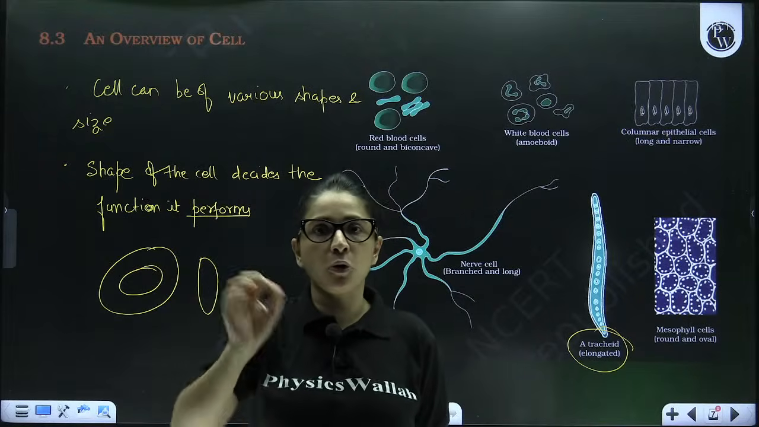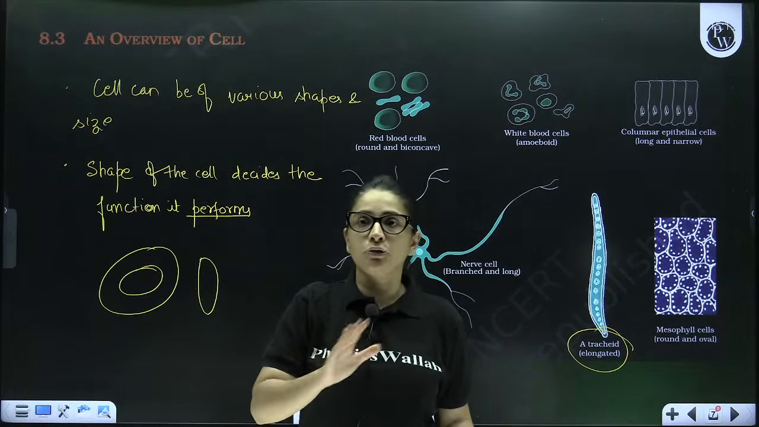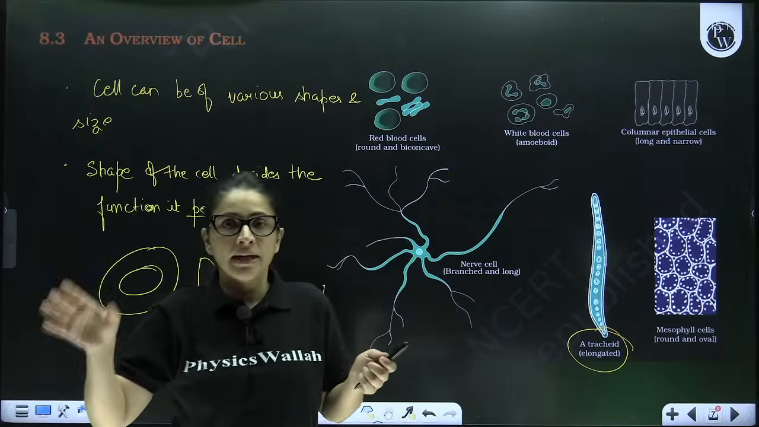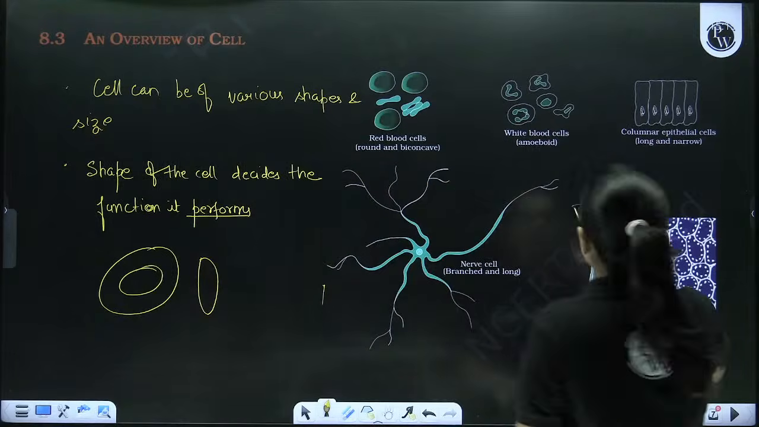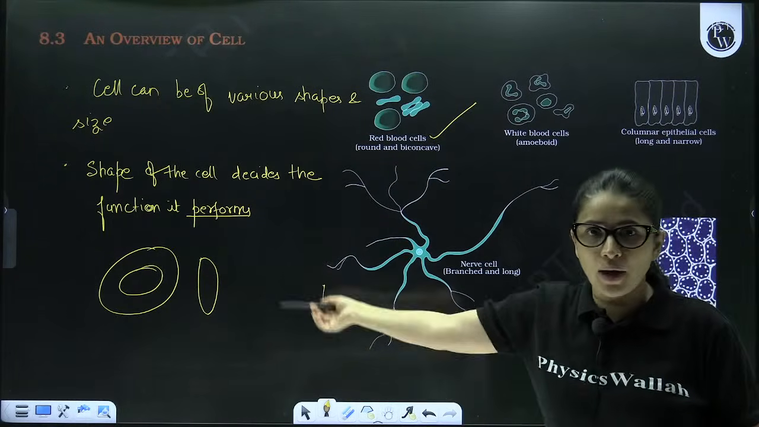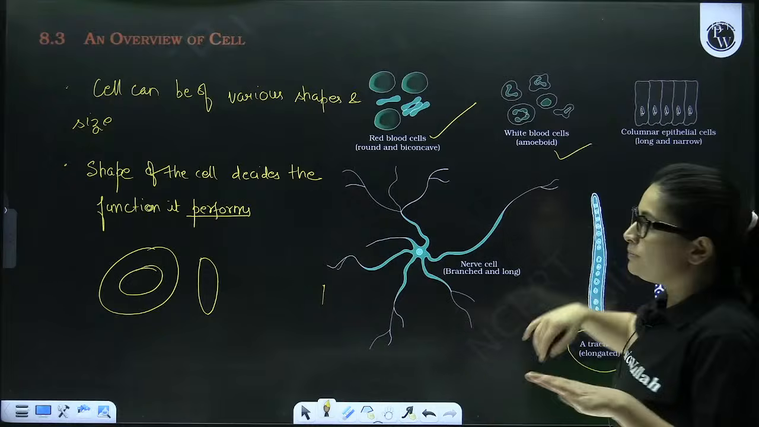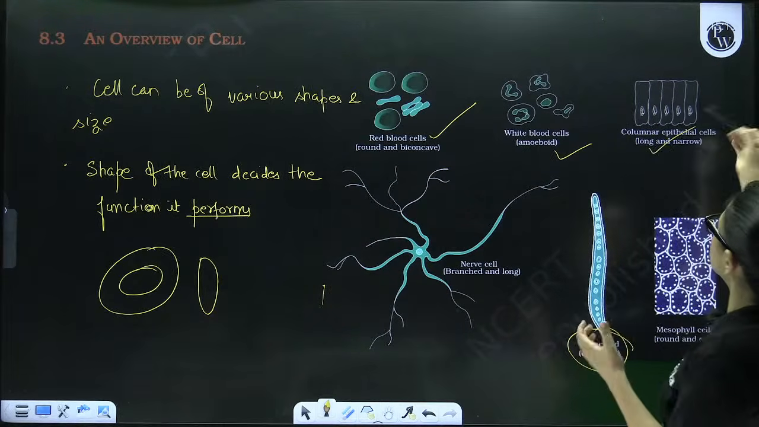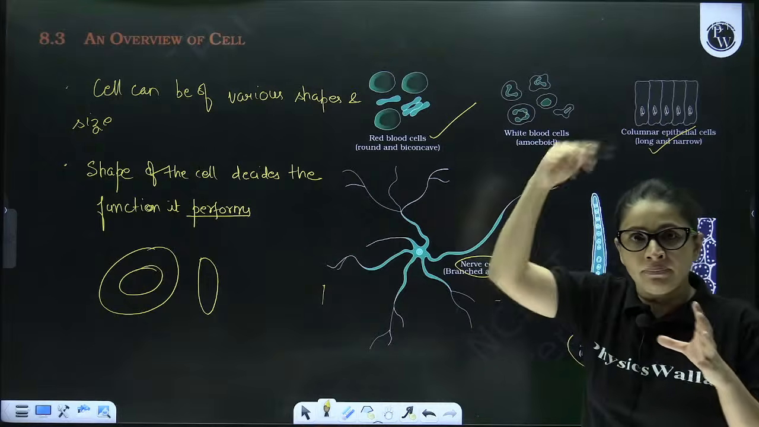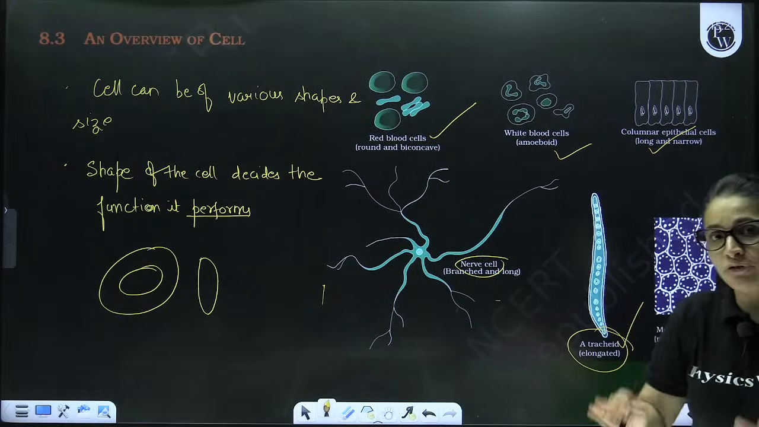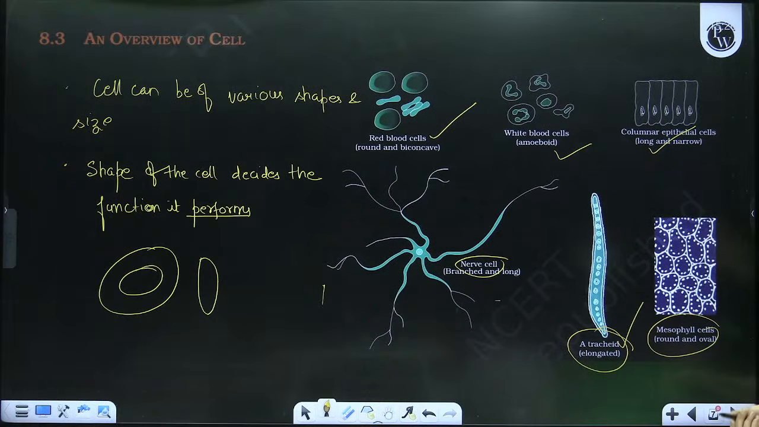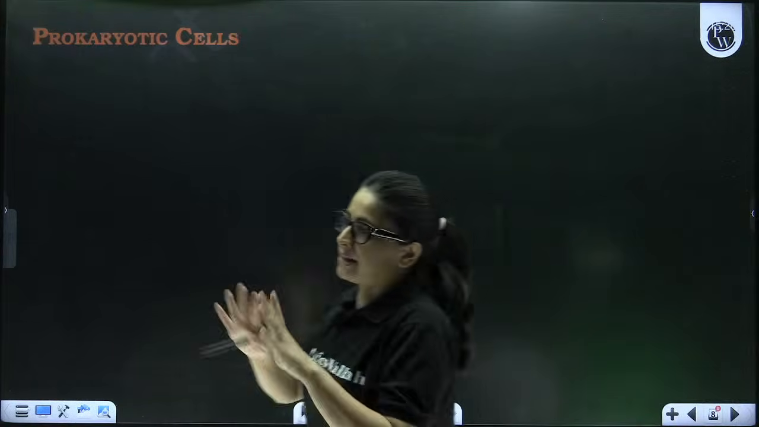So here I am telling you an overview of the cell. Cell, as I told you, can be of various shapes and sizes. Depending upon the shape, the function of the cell is decided. You can see over here different shapes. Red blood cells, as I told you, RBCs, they are biconcave disc-like. WBCs, they are irregular in shape. Then you have columnar epithelial cell. Your nerve cell is star-shaped, the cyton which you say. Then you have tracheid, which is long elongated so that it can conduct water as efficiently as possible. And some mesophyll cells of the leaf are round and oval. So you can see there are so many different vivid shapes and sizes of the cell.